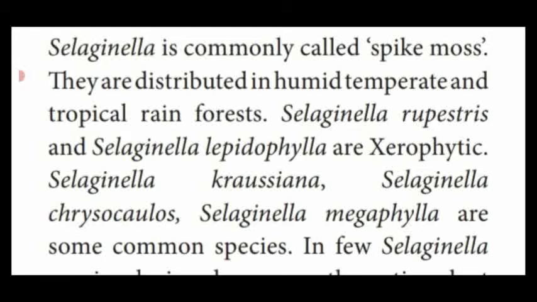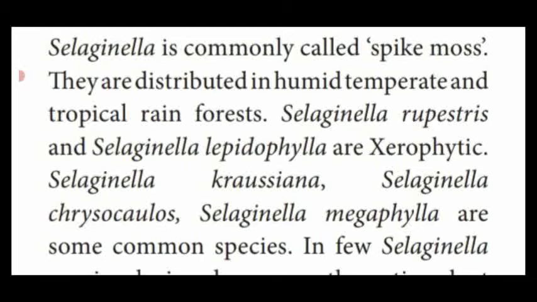So this Selaginella is distributed in humid temperate regions. That means environmental conditions which contain a little amount of moisture or watery content, and also tropical rainforest.